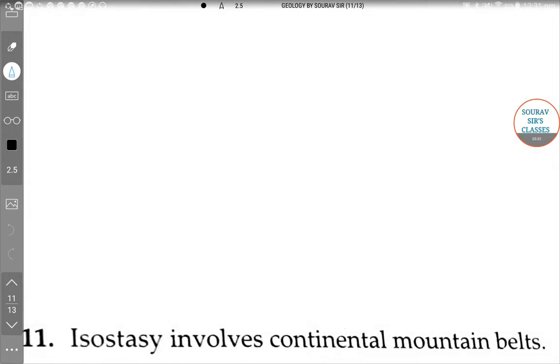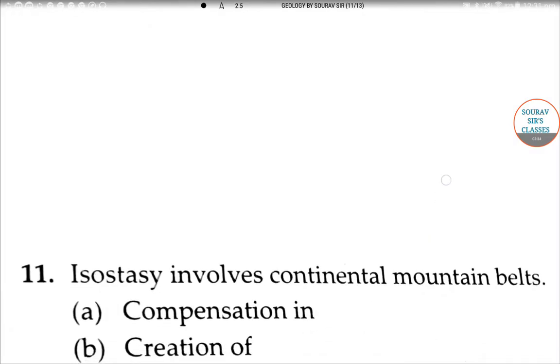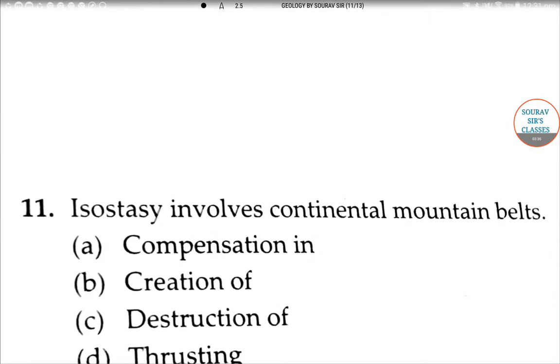So the next question is, isostasy involves continental mountain belts, and the four options are compensation in, creation of, destruction of, or thrusting. So first we have to see what isostasy is.